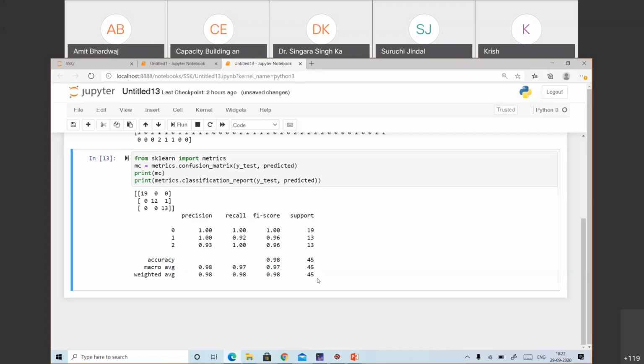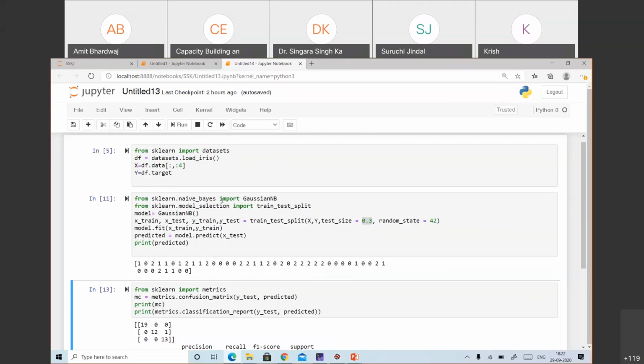So this is our simple naive Bayes method. I have just called this library only, Gaussian NB, created the object, fit the data to it, and predicted. But internally, what it is doing is the same steps which we covered in the numerical. It is calculating the probability of each of the classes, it is calculating the conditional probability, and then it is calculating the final probability corresponding to each of the classes by using the Bayes theorem.